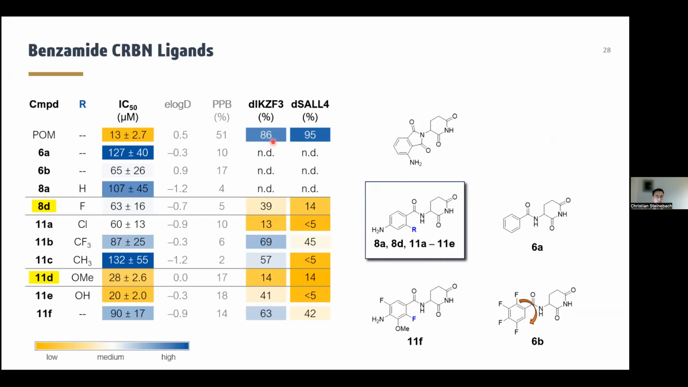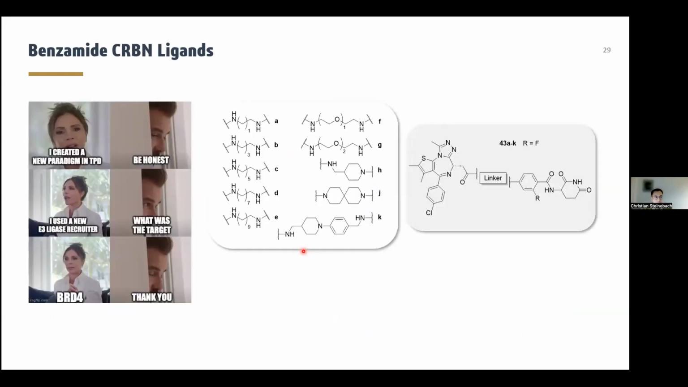Besides these very promising in vitro data, we were also very happy to see that the neomorphic features of the benzamide type ligands were not so much pronounced as for classical imide scaffolds. We selected compound 8D with the fluorine substituent in the ortho position and 11D with a methoxy group for further investigations due to the fair binding affinity and also the neo-substrate sparing features, along with, in general, good stability.